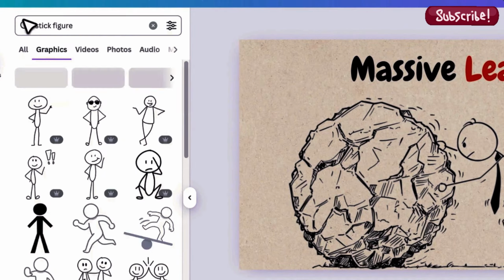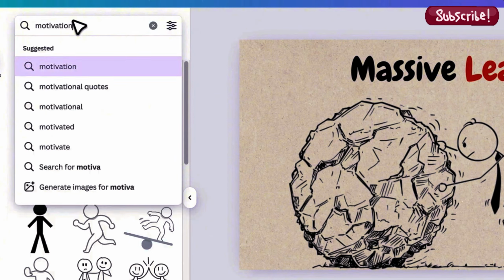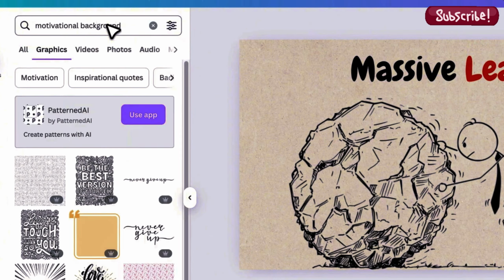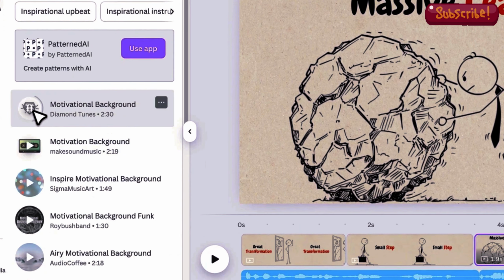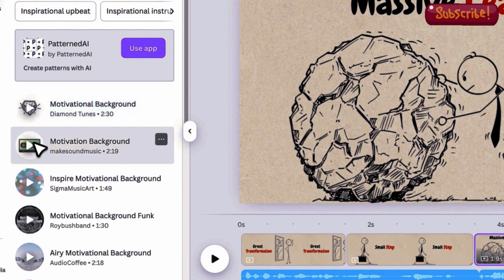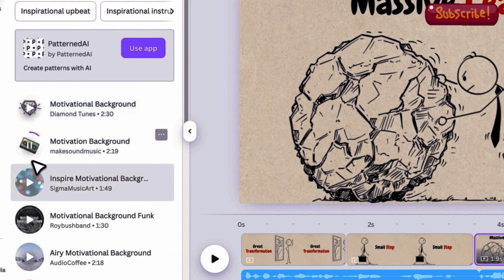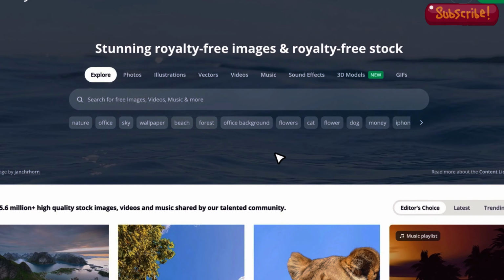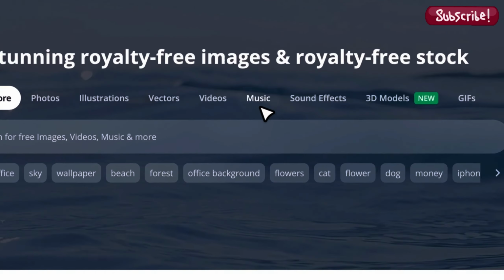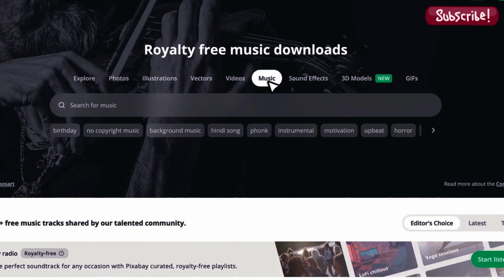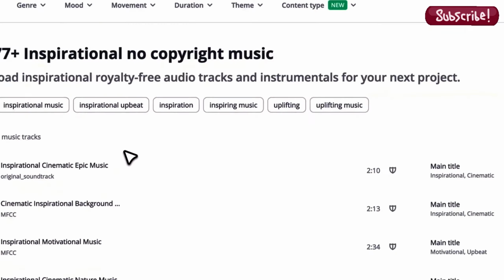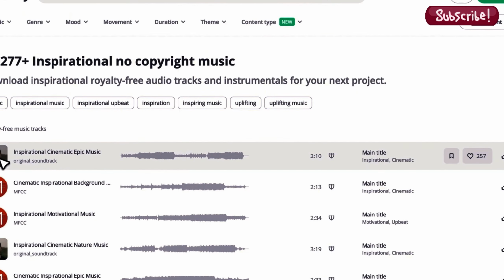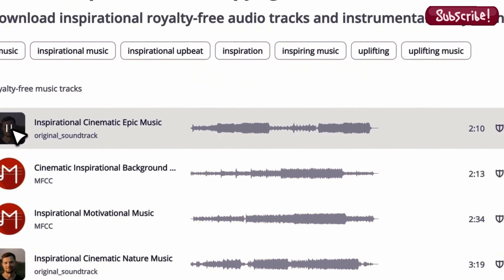Next, it moves into background music. If you want background music, something motivational, you search for motivational in Canva's audio library. Then you preview tracks until you find one that enhances your video. If none of the in-app music feels right, you go to pixabay.com, which it already describes as a great source for free, copyright-free music. There, you search for terms like inspirational, listen to the available tracks, and choose one that fits the tone of your animation.